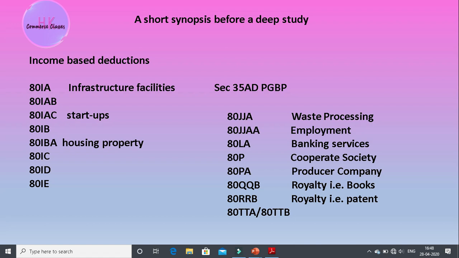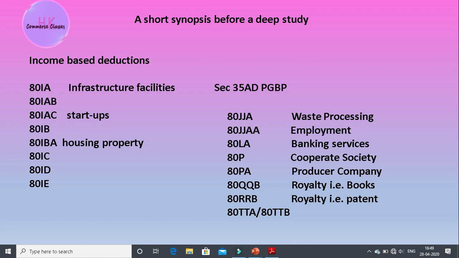But 80QQB and 80RRB are both based on the royalty section. You also know the royalty. I have also made a video which has been uploaded, okay. You can go for that, okay. Royalty 80QQB is for the books and 80RRB is for the patent, okay. And 80TTA is for the individual, 80TTB is for the senior citizens, and both sections are related to banking services, okay.